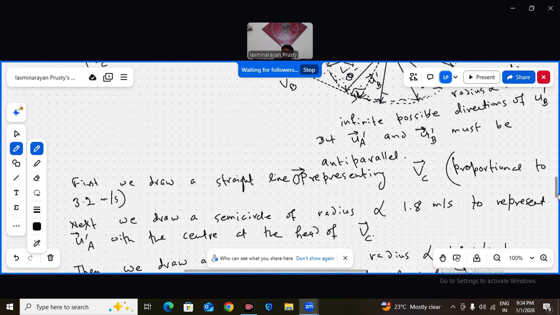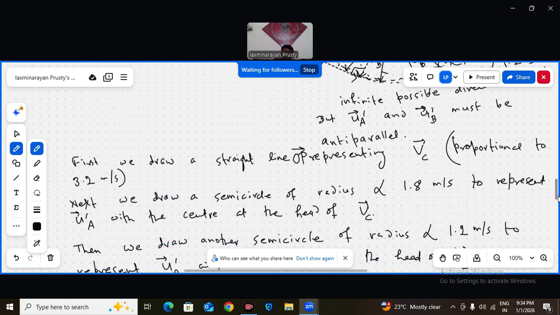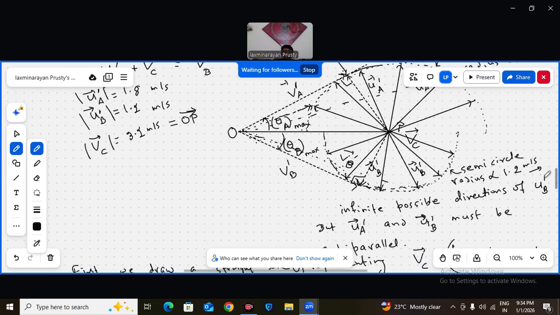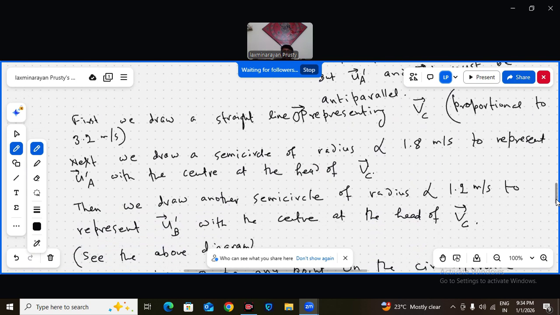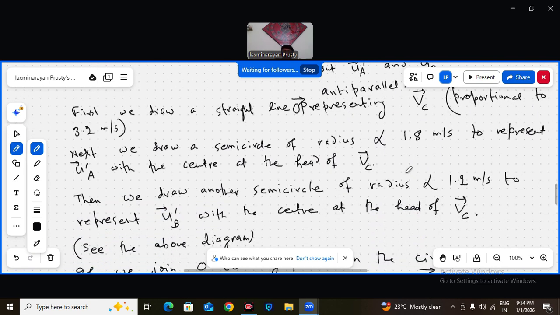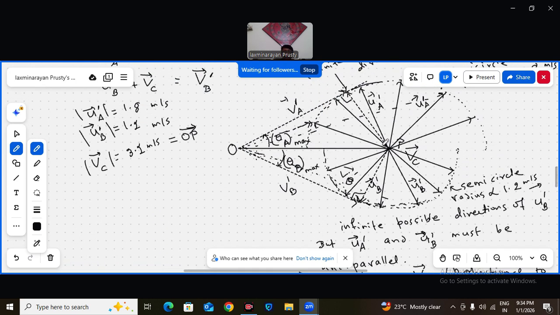Next, we draw a semicircle of radius proportional to 1.8 meter per second. Already I have drawn a straight line proportional to 3.2, so corresponding to 1.8 I choose a proportional length and draw a semicircle with the center at the head of VC, that is point P. So a semicircle I have drawn.